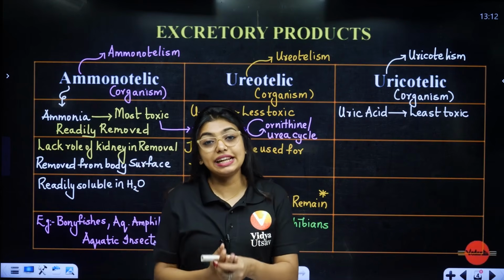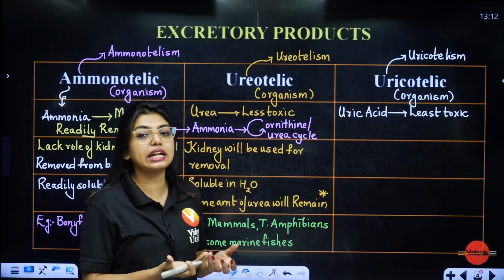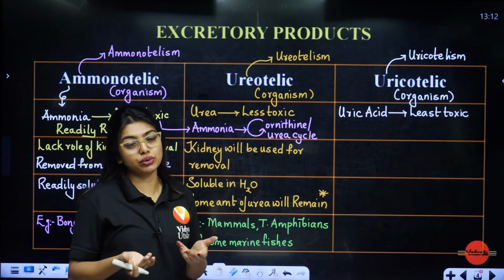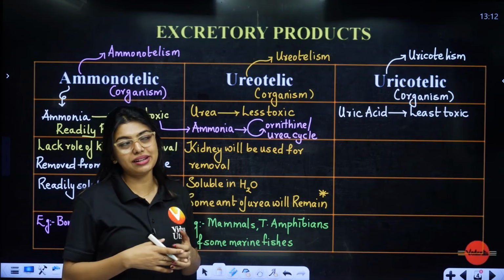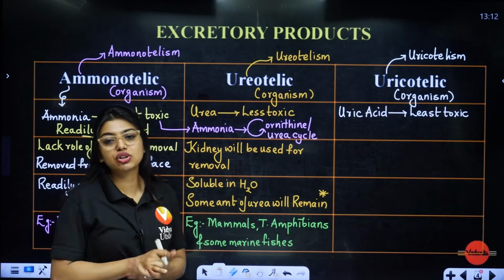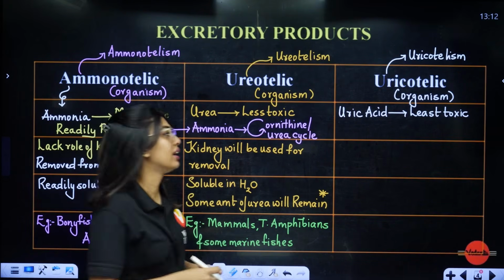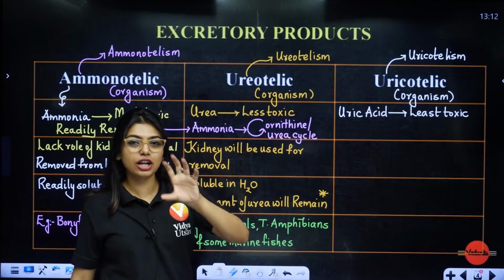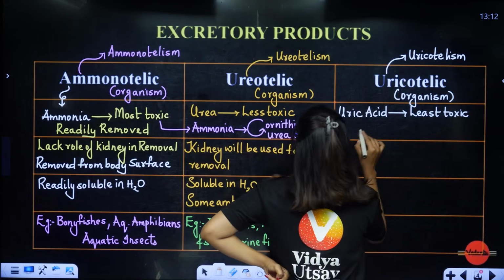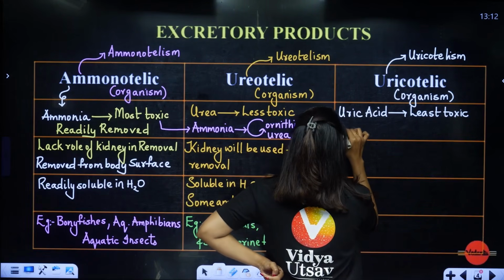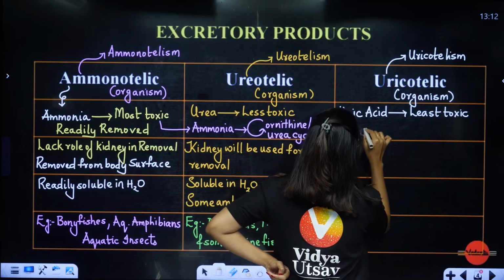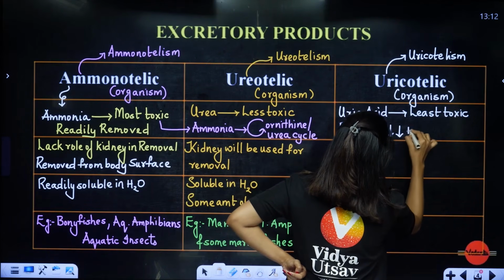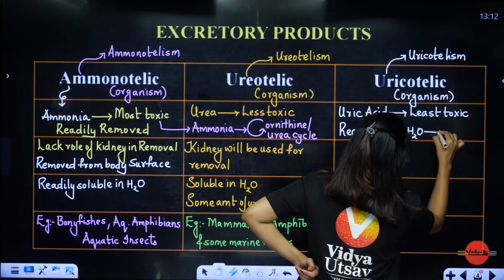Our currency is ATP. So this utilizes a lot more ATP to release it, so we cannot afford to do it. Neither do we have water, nor do we have energy. So we have to choose urea, students. We cannot choose a green flag just because it is a green flag. So here uric acid is going to be expelled out. It requires very little water. Here I am writing, it requires less water to be expelled out.